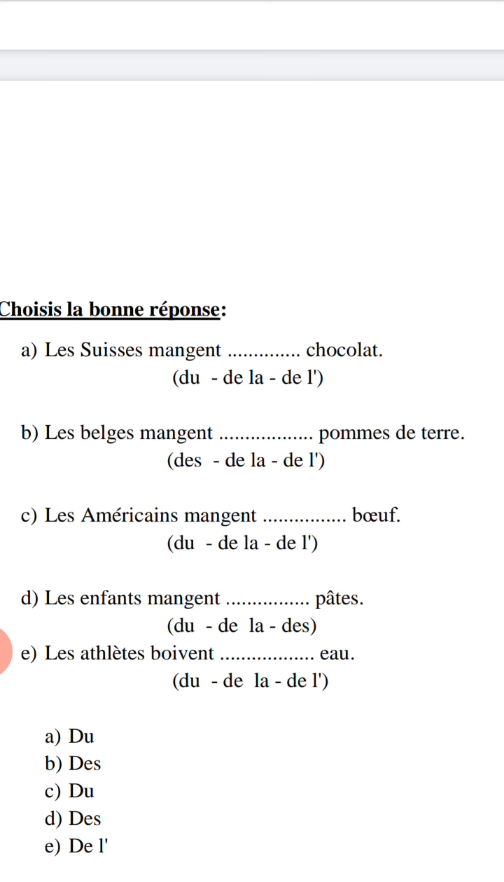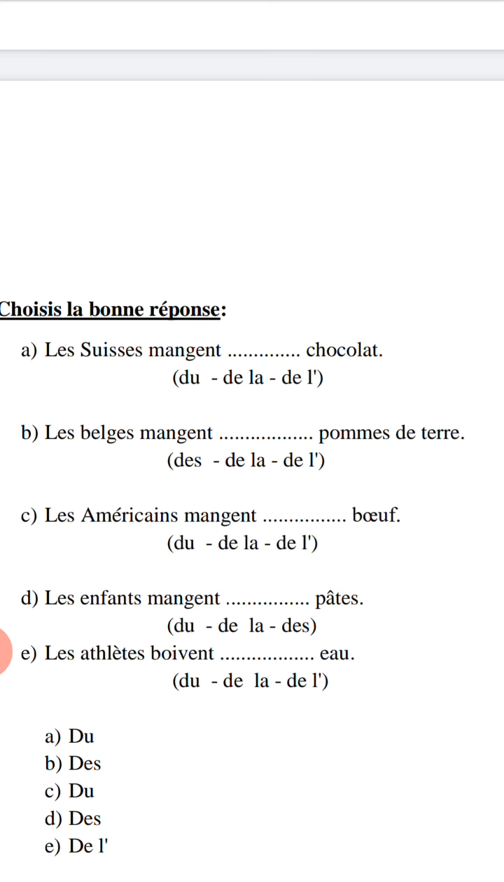Du before chocolat. Not de la, not de l'apostrophe, because chocolat is masculine singulier. What about B? Pomme de terre, pomme, you have S, so D. D before plural. What about bœuf for C? Bœuf is masculine singulier like chocolat, so du bœuf. Du bœuf before masculine singulier. D, pâte, pâte like pomme. So pâte, you have S. Here, pâte is plural. You should check D before, DES.